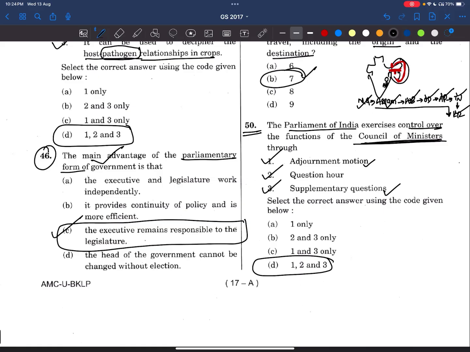Now, what do we have to do? We need to read the Parliament chapter and all different types of motions, resolutions. All we need to study. Right. So that's it, friends.